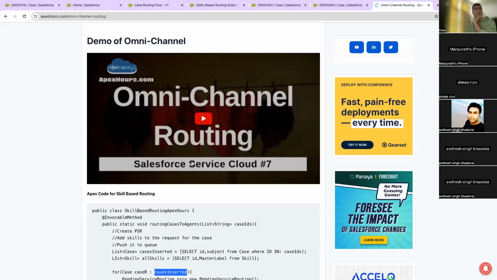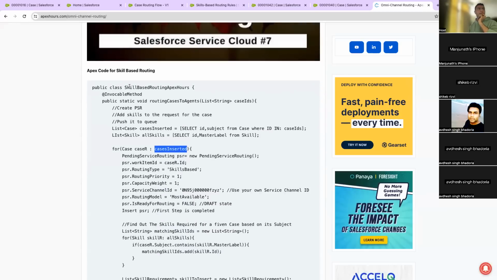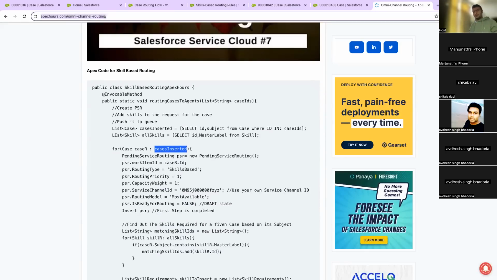My intention to show these things here is so that you understand that this is not a theoretical topic. You will not be able to cover this with just theory. You will have to do the practical thing, no matter how uncomfortable this makes you. If you do this, then only you will be able to say that you have worked on this. Otherwise, if you say you have worked on this and know all the definitions related to Omni-Channel, you will still fail, because this requires practice. So you can go through the video and link. Let me also put it on chat.